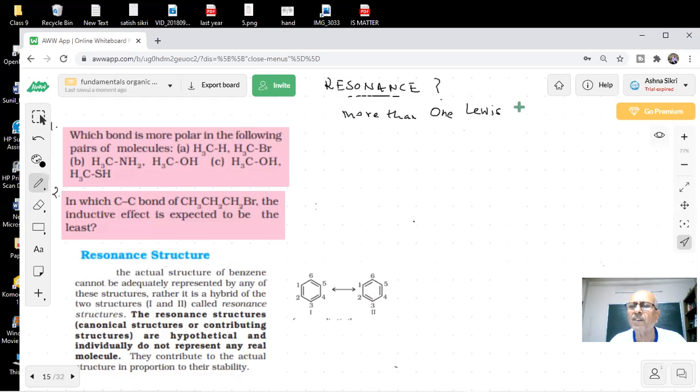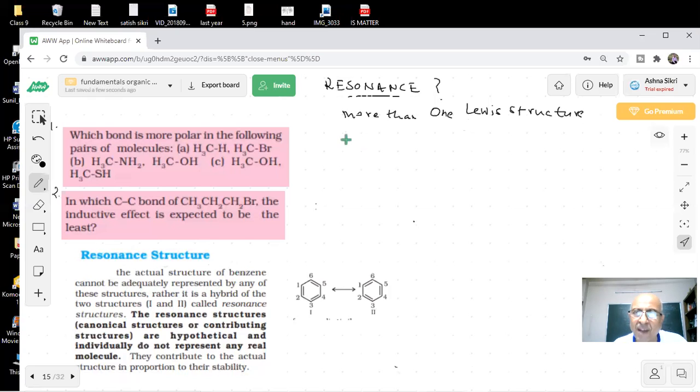In other words, there are so many ways of talking about this. You see that what we have been trying is to draw the legal structures of different compounds, and sometimes you see that more than one possible structure is there. And now the question is, which is the correct one? All are possible. So the molecule is moving from one to the other to another in a very short period of time. Then what you are saying is that the molecule is actually a hybrid of all these structures.